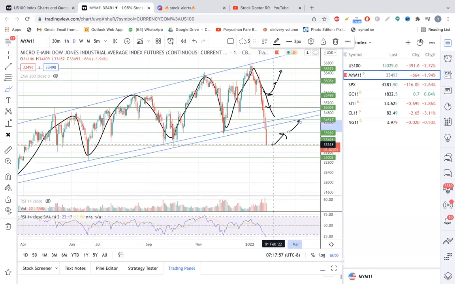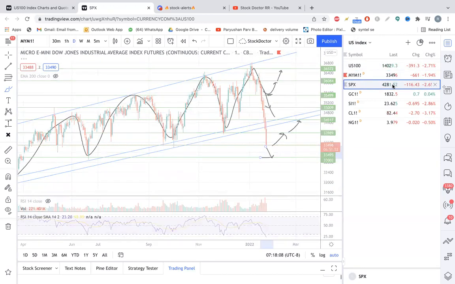If yes, then there is a high probability that it can reverse. If no, then it can go 500 points more down from here. The next we have is S&P 500.